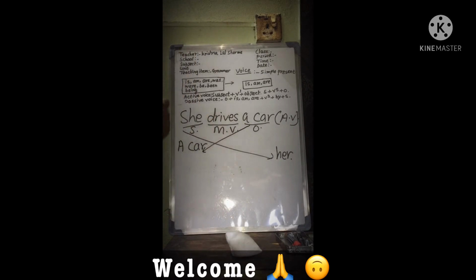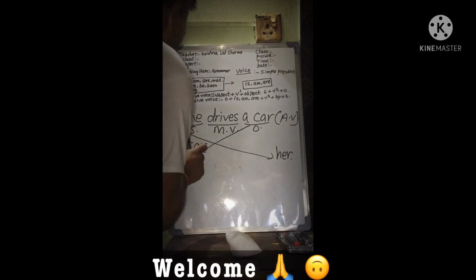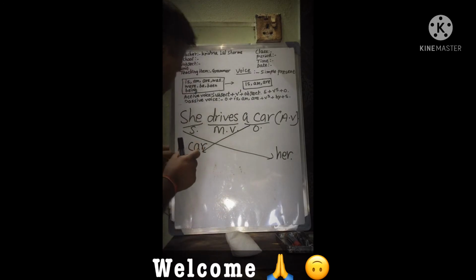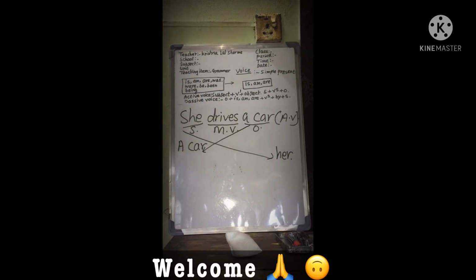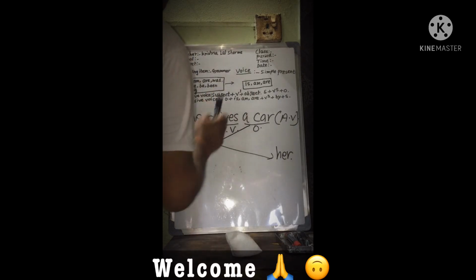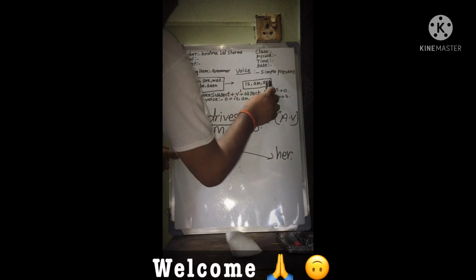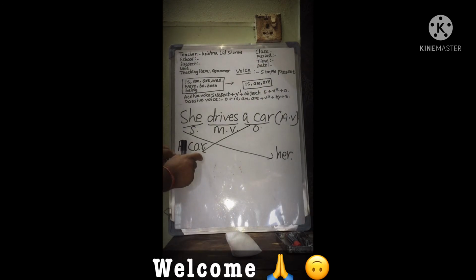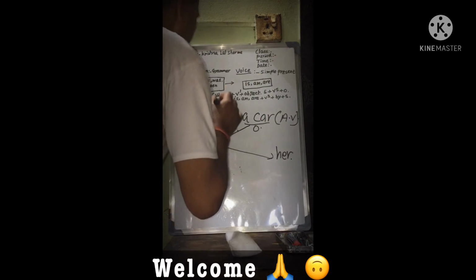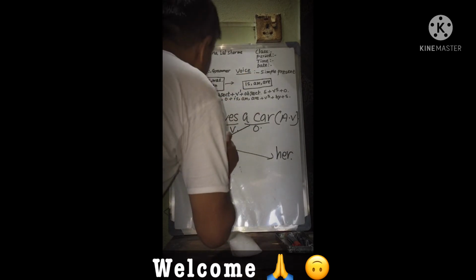When we exchange the subject and object, we must see whether it is a singular or plural subject. A car is only one car, it is singular. If the subject is singular, it will take is. If the subject is plural, it will take are. If there is I in the subject, it will take am.